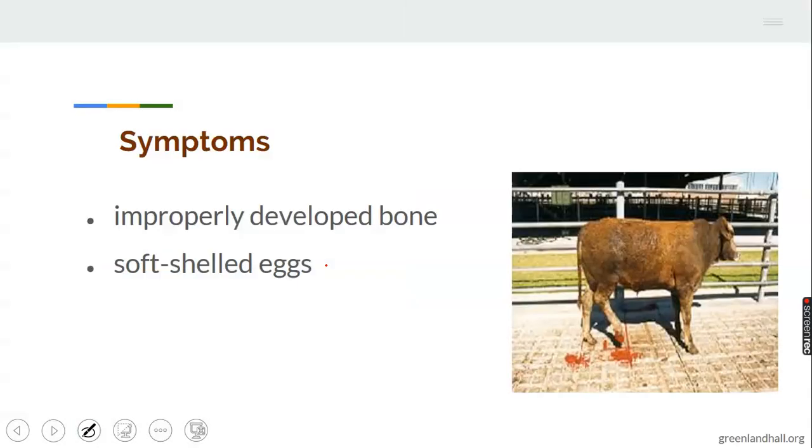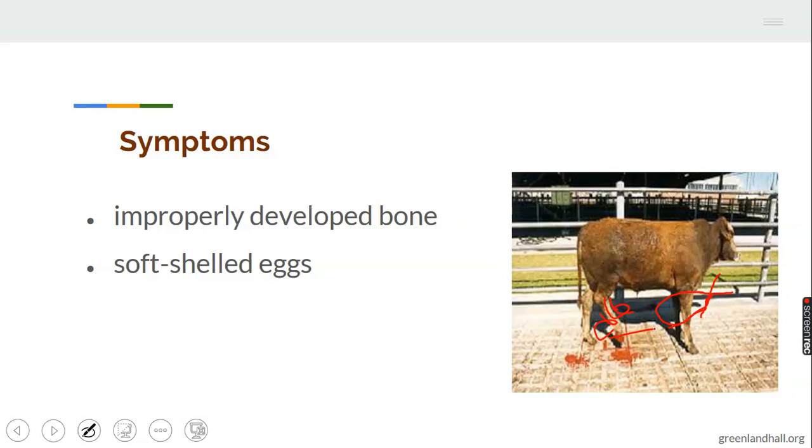Symptoms: how would you know that an animal has been infected by rickets? The most noticeable one is improperly developed bones. When the bones are not properly developed, you see these animals trying to lift the leg, because the bones are not strong. That is lack of calcium, deficiency of calcium in the body. Deficiency of calcium in the body can lead to rickets. Let's take note of that. With deficiency of calcium, the bones will not be strong. The bones will be weak.